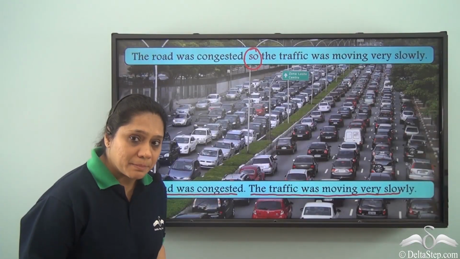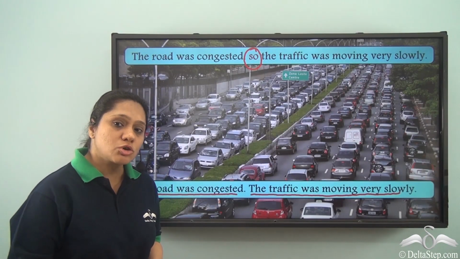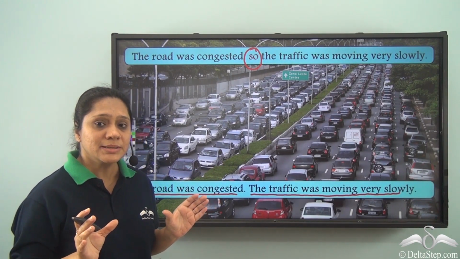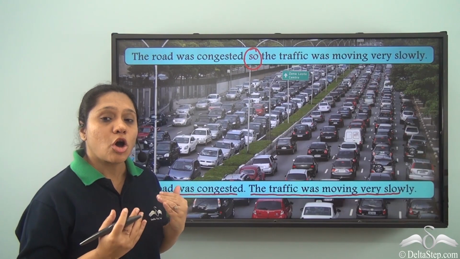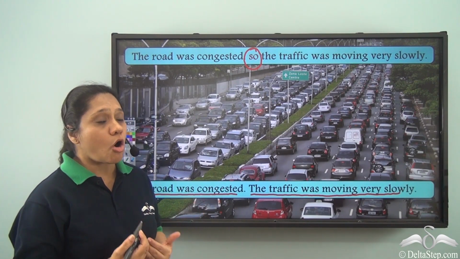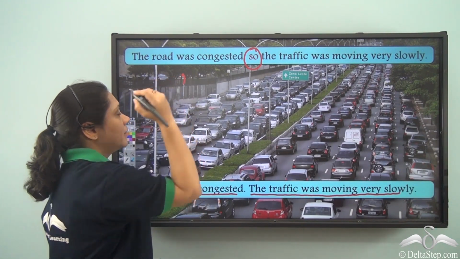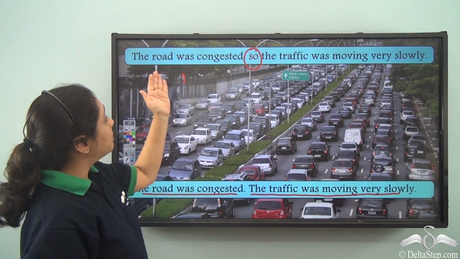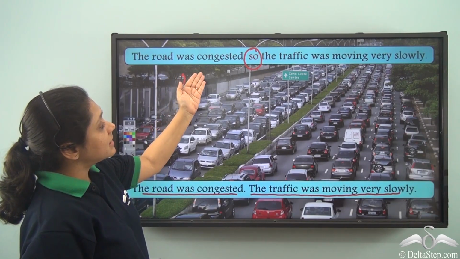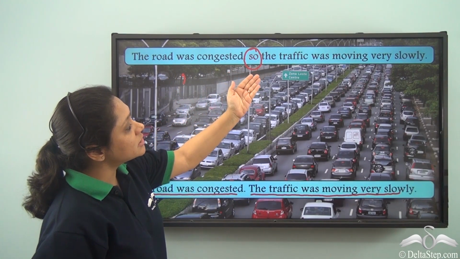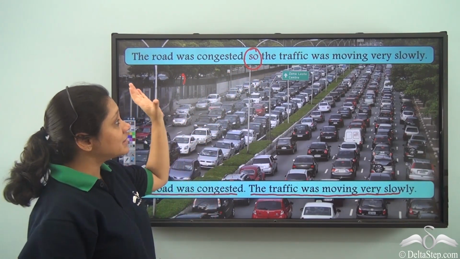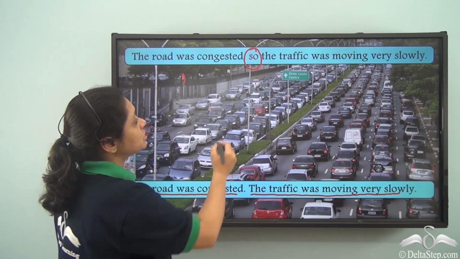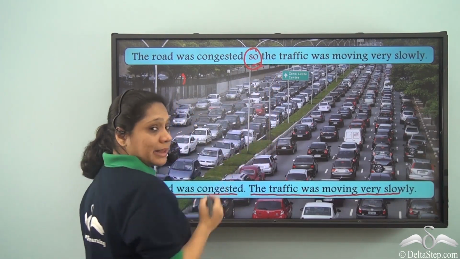You have to remember that whenever we use coordinating conjunctions to join two independent clauses where there is nothing common that we take out, we always put a comma before the coordinating conjunction. So, in this example, the road was congested, so the traffic was moving very slowly. There is nothing common in both the clauses and we have used so to join them.